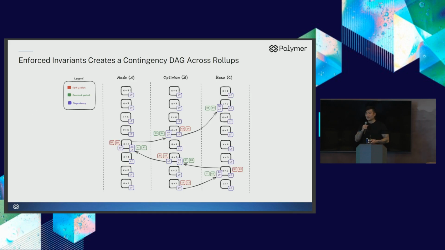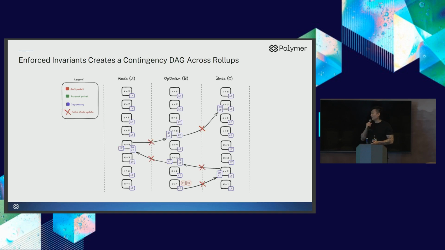Now we get a little more complex. We have three rollups now, and we have five contingency links that are formed, and we can see that the original C1, C2 creates this dependency graph all the way down to C3, C4 on Base. Now what happens in a reorg? In a reorg, all of these contingency links are now considered invalid. This rolls back the state all the way back to C1, C2 on the original chain. All the previous messages that were sent based on these previously valid contingency links will also revert due to the contingency links themselves being invalidated.